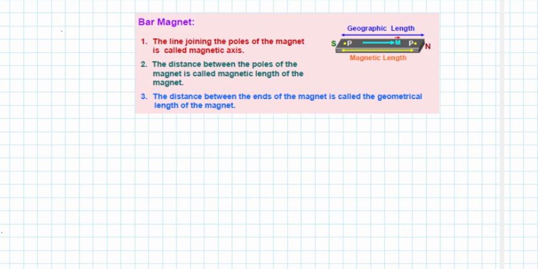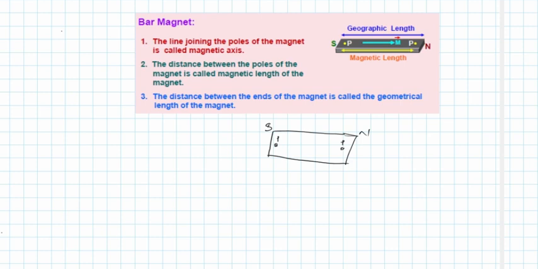and the distance between the poles is called the magnetic length. So the physical length of the magnet, or the geographic length of the magnet, is different from the magnetic length. So these are the two poles representing north and south.